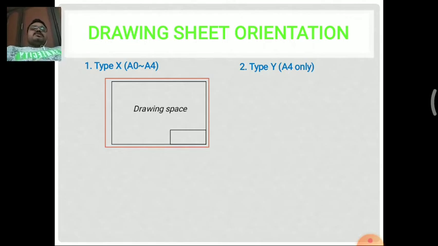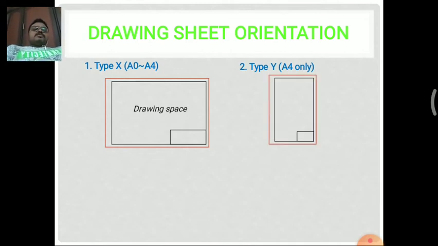And the second one is the type Y sheet, which is only for the A4 sheet. That is the last sheet of the orientations, for the A4 sheet only. It can be specified as follows: the title block is on the right side bottom corner, and the remaining space is the drawing space.